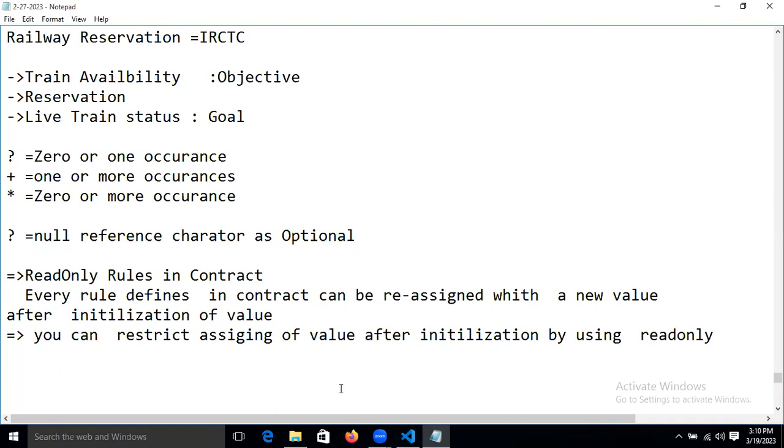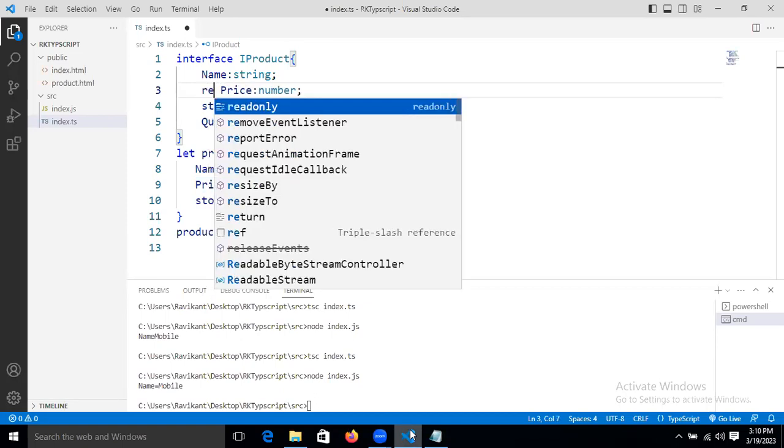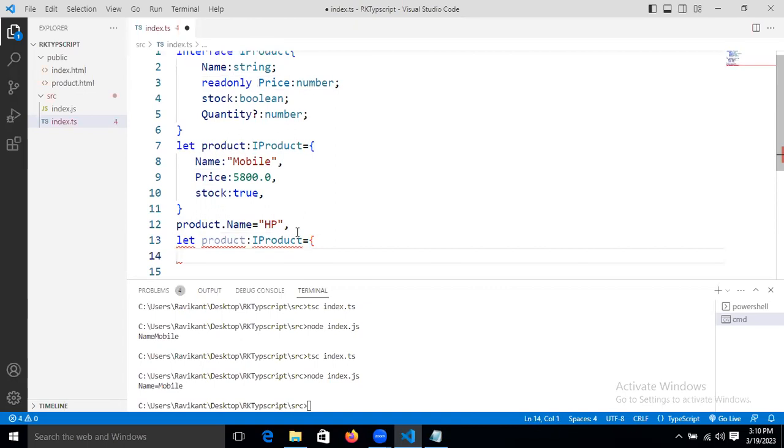Now, see, here we assigned. Now I'm going to make this price readonly. Once we make this property readonly, if we reassign it, this property will not accept it.